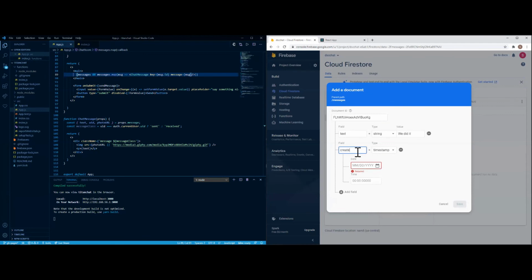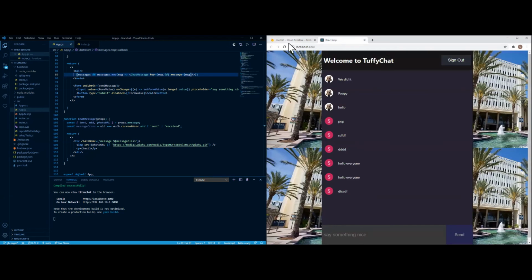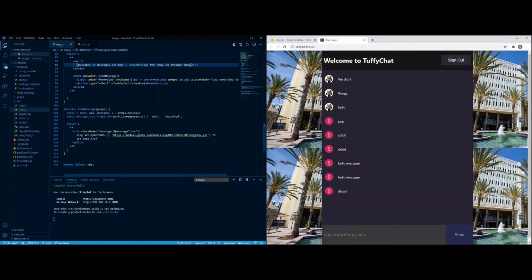Timestamp created at, and then today's date. Save. There you go. Okay, so I just forgot to include the created at portion. I'm going to double check this portion right here, but that's pretty much it for the application itself. I'll have this fixed, so if you guys are going to check this out toward the end, hopefully this is on the right side itself.